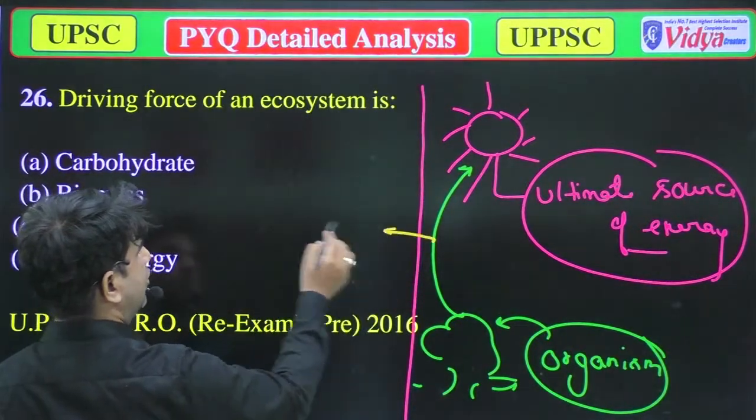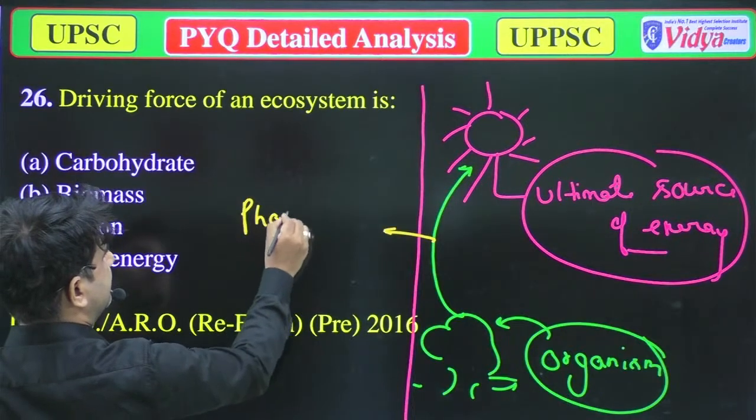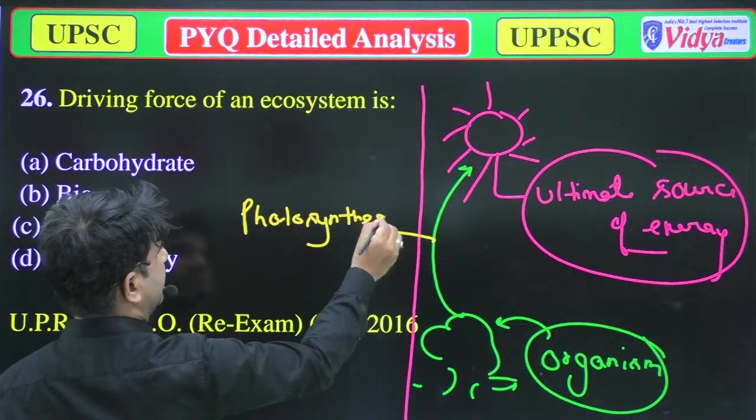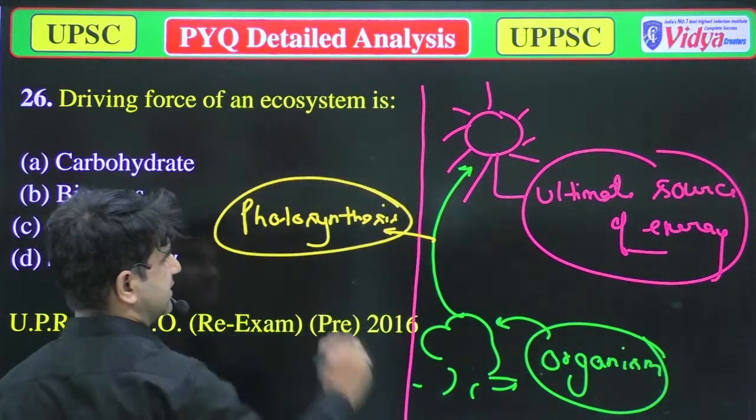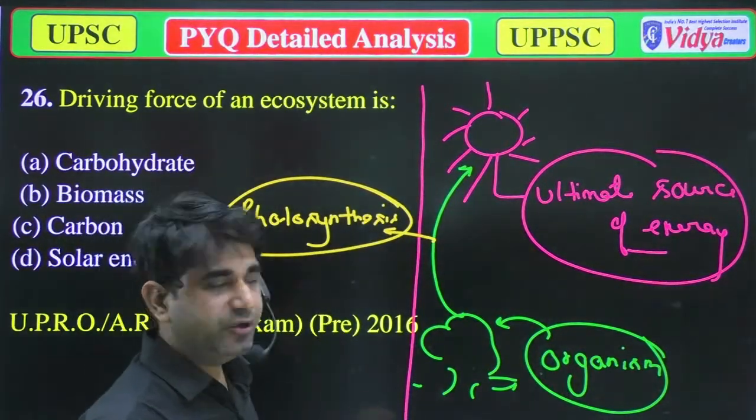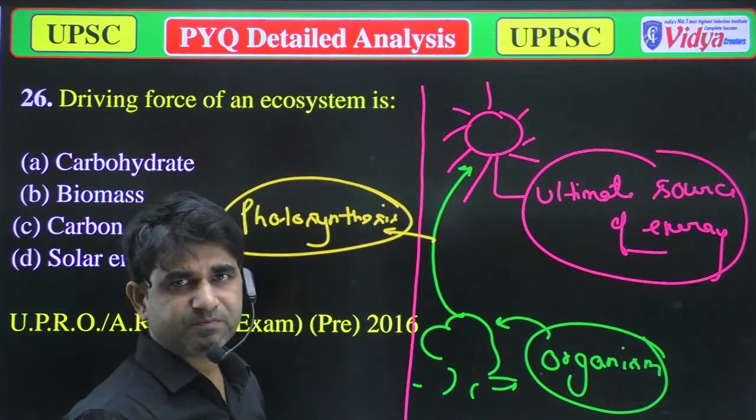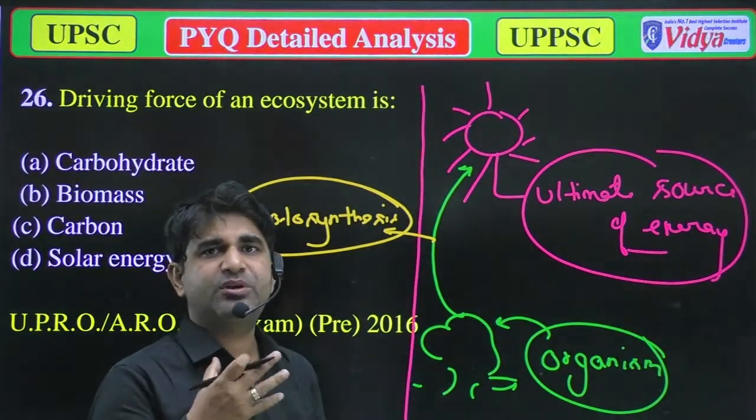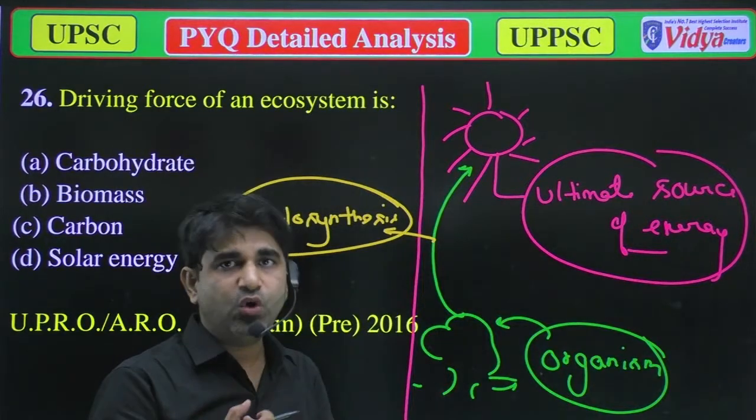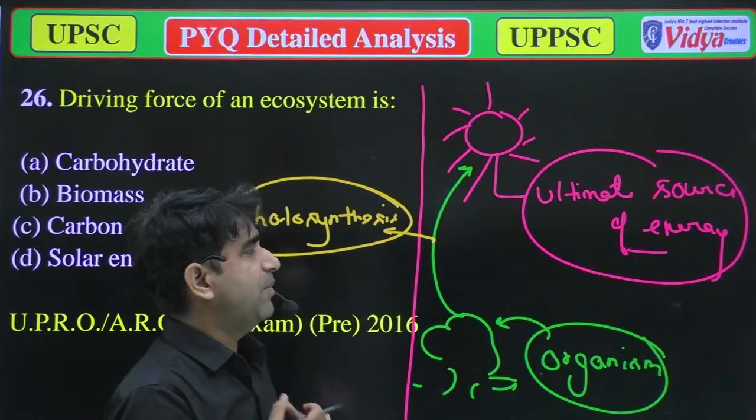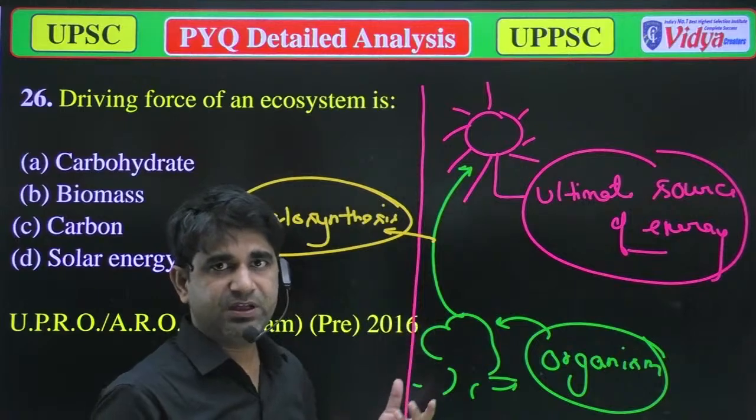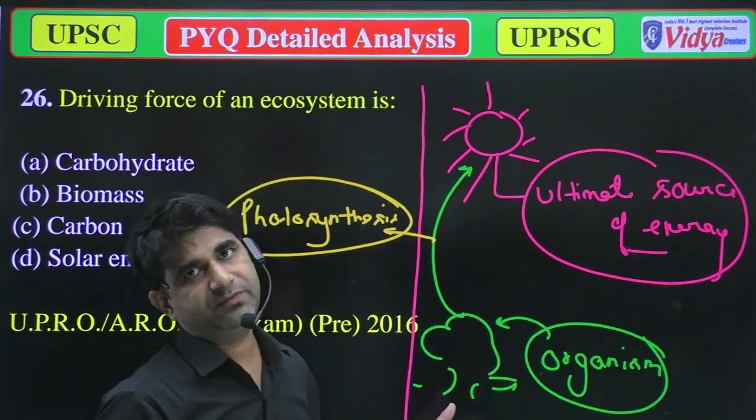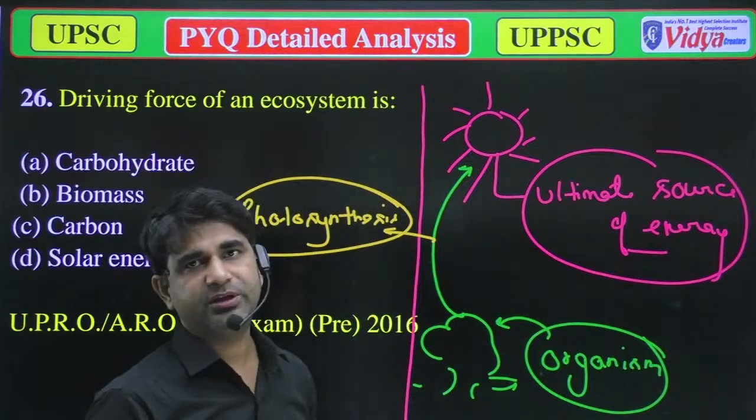There is a process called photosynthesis, by which plants, or you can say producers, have the tendency to synthesize their own food with the help of sunlight. If there is no sunlight, there will be no plants, and if there are no plants, there will be no organisms on this earth.